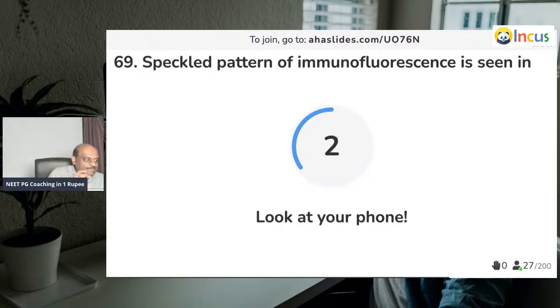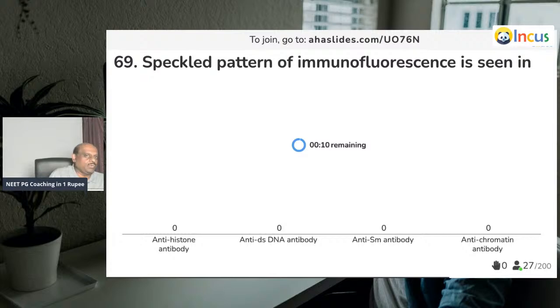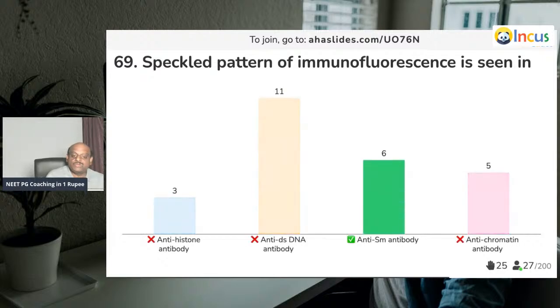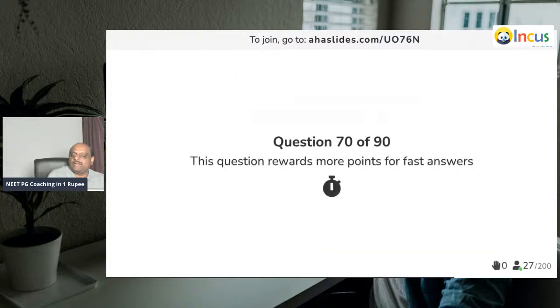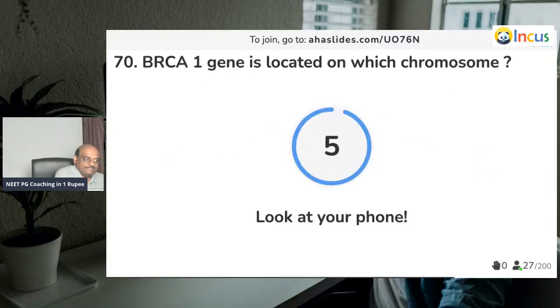Question number 69. Speckled pattern of immunofluorescence, where do you see it? Oh my God, all these rheumatological conditions and the serological markers. Very important question. So it is the anti-Smith antibody. Question number 70.